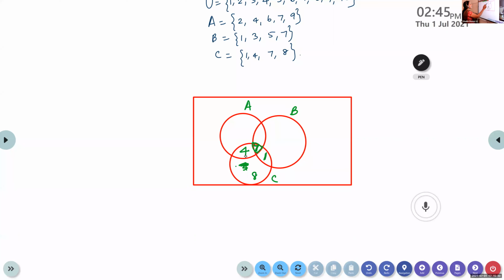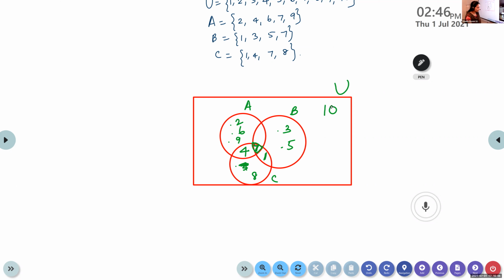Now fill the remaining elements here. The number of elements in C is 4: 1, 4, 7, 8. Look at the set A. 2 is not there. 2, 6, and 9. What about the set B? 1, 3, 5, 7. So 3, 5. And in the universal set, we have 1 to 10. So 10 is not present in any of the sets. I'm writing 10 outside.